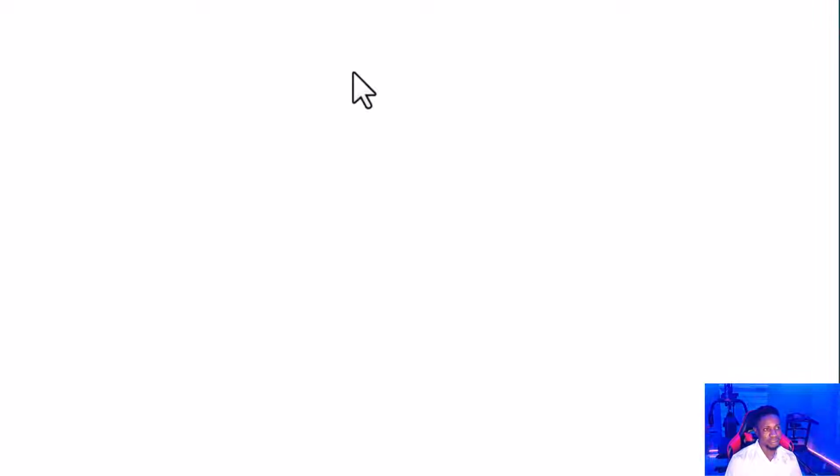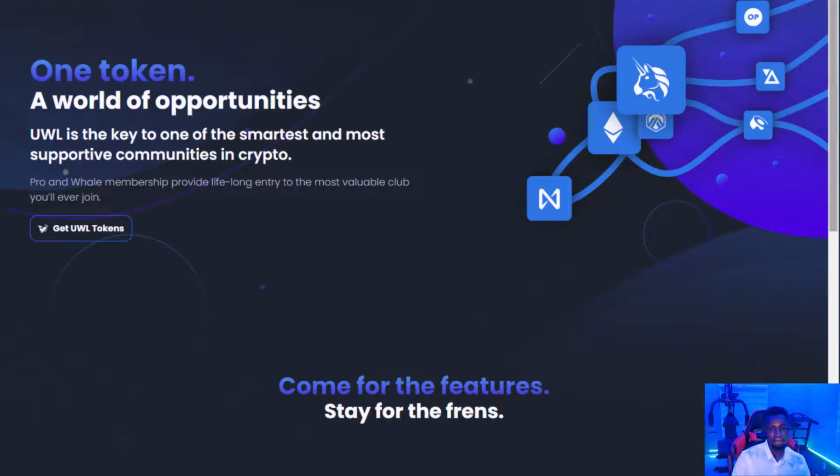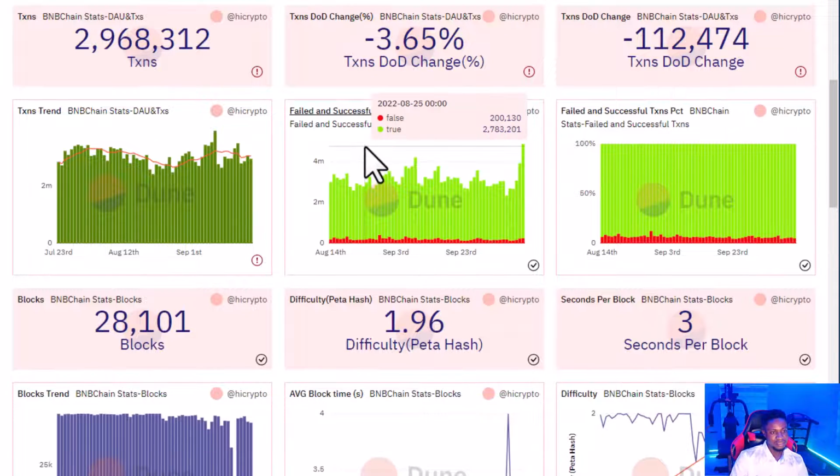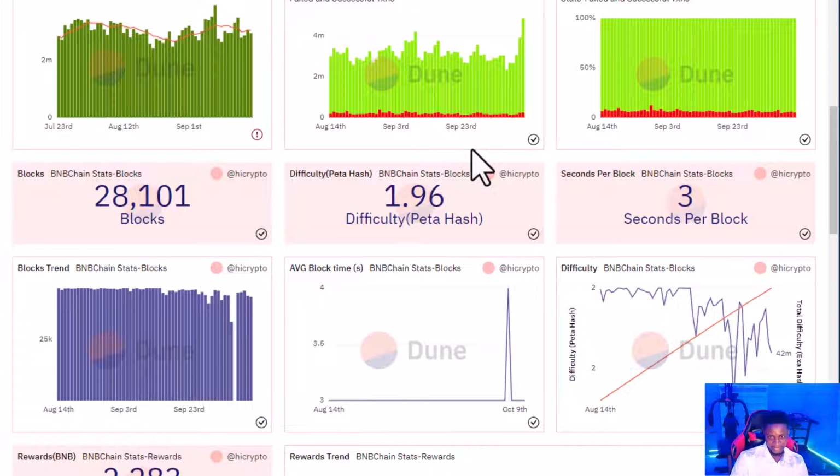This is Uniwhale. I use this website to track activities across different layer ones. That's the major utility of Uniwhale, along with analytics. It allows you to visualize different metrics in easy-to-understand charts.